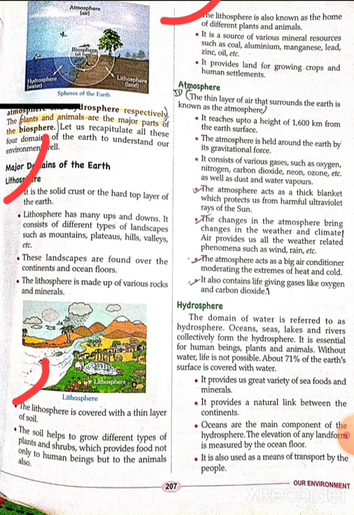From the lithosphere. It provides land for growing crops and human settlements, and also we know that we can grow vegetation on lithosphere and we can make our home only on lithosphere. On air can we make a home? No, we can make a home only on lithosphere, only on our earth surface. So this was all about lithosphere.